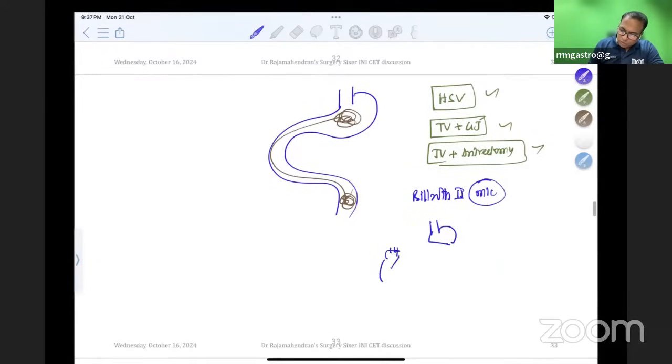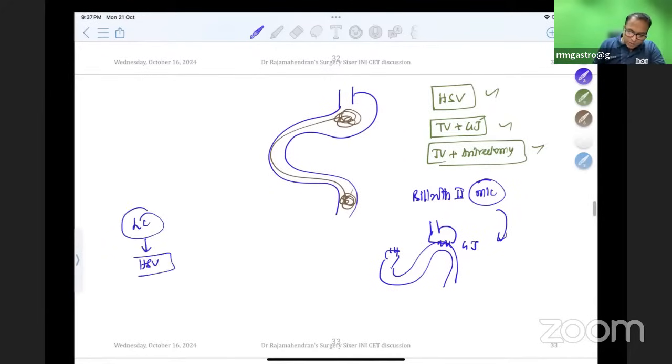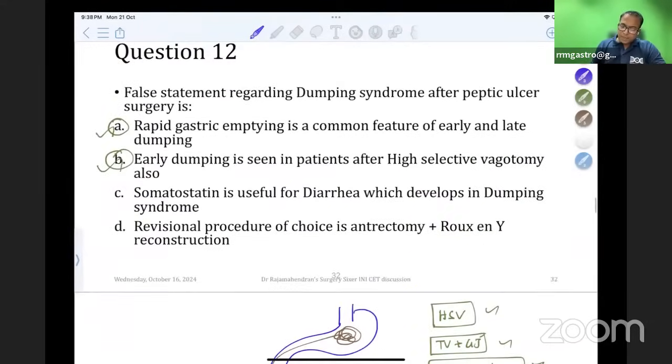So duodenum stump is closed and this is GJ, so this is gastrojejunostomy. Dumping syndrome is most common in Billroth 2 and least common in high selective vagotomy. Therefore, please remember here, early dumping is seen in high selective vagotomy also. Very rarely it can be seen.